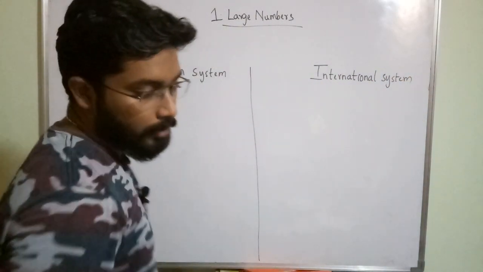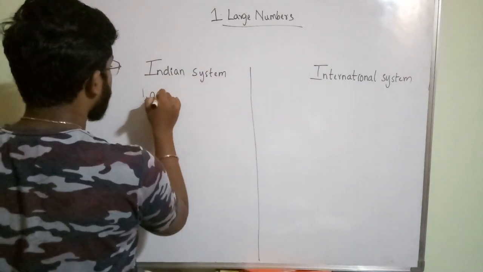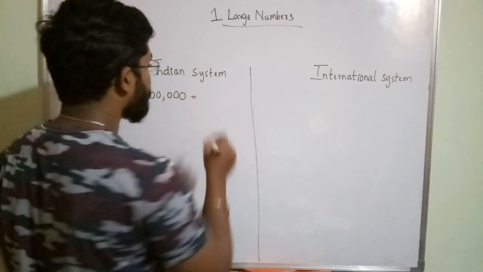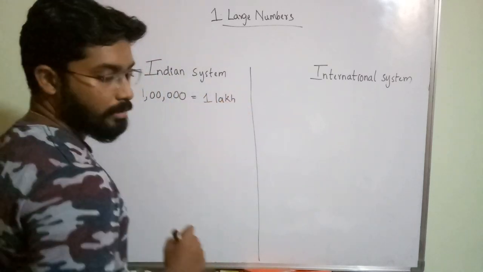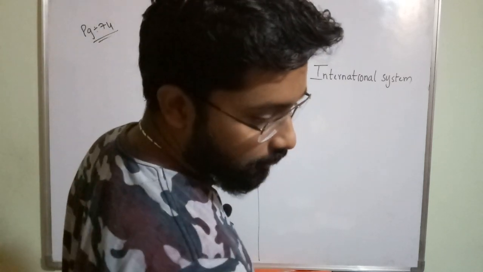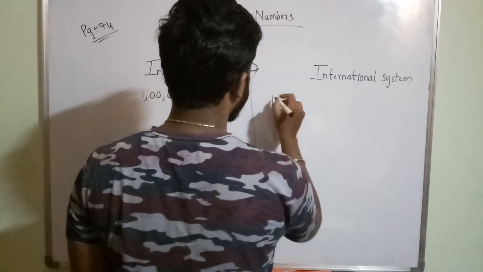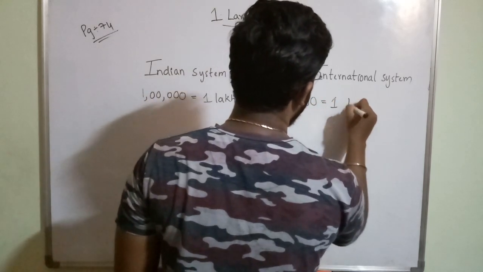Let us see. Here this 6-digit number, this is the smallest 6-digit number. It is called 1 lakh in Indian system. And what is it called in international system? It is called 100,000.